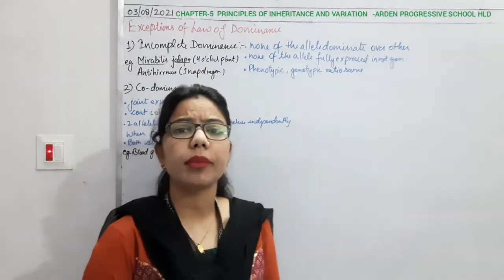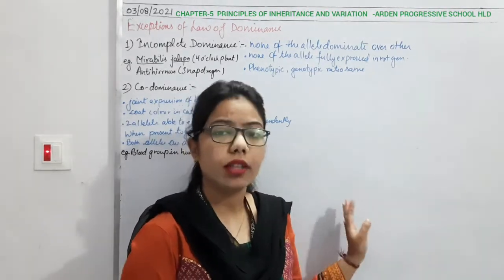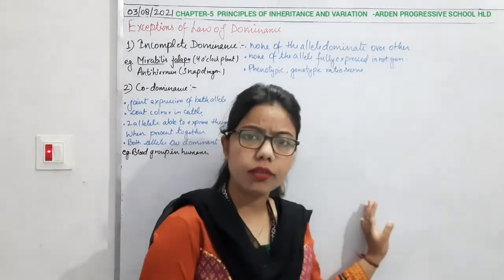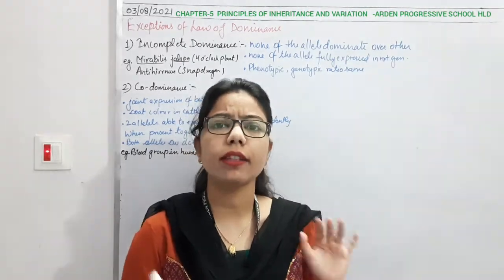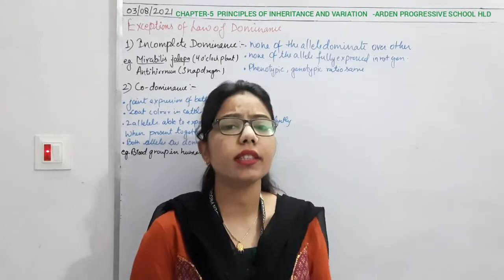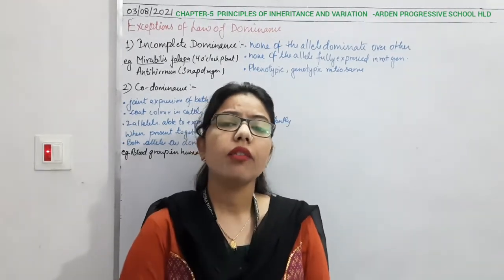Today we are going to start another topic of the same chapter that we were discussing in the last class, and the chapter name is the principle of inheritance and variation. In this chapter we have discussed what you understand by inheritance. It means the transmission or transfer of characters from parents to their subsequent generation. And what is variation? The differences between the parents and the offspring are known as variation.